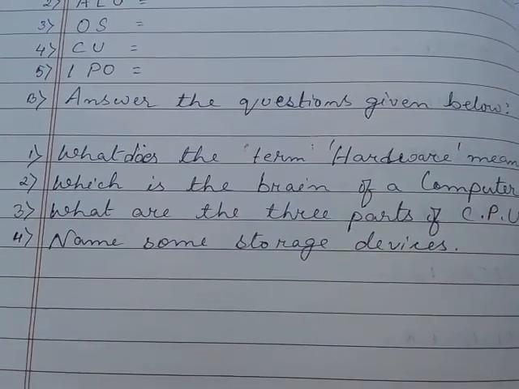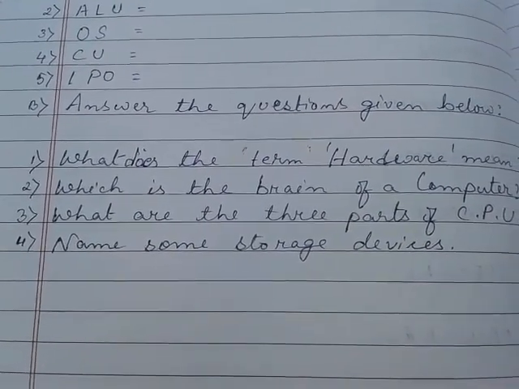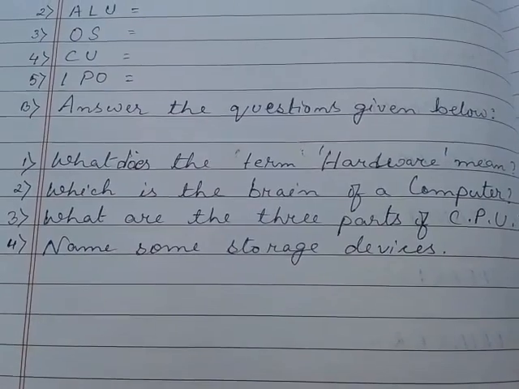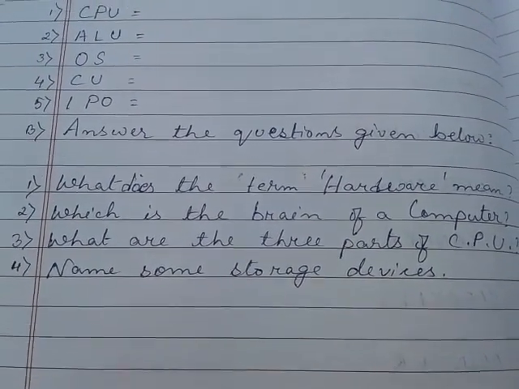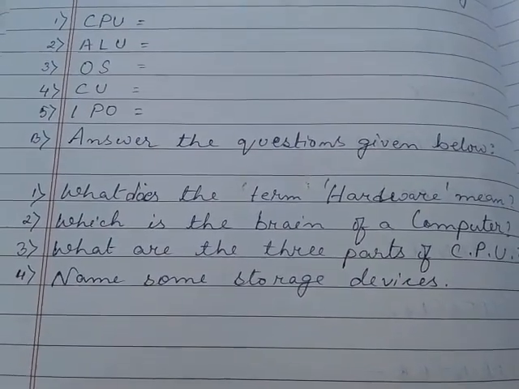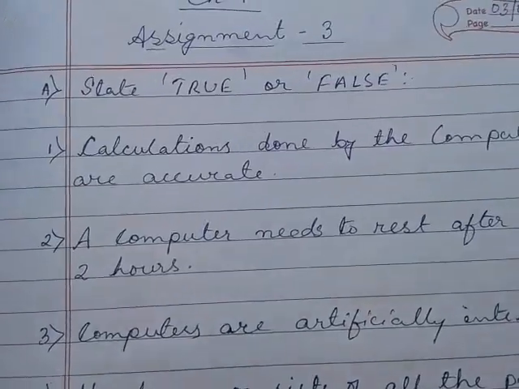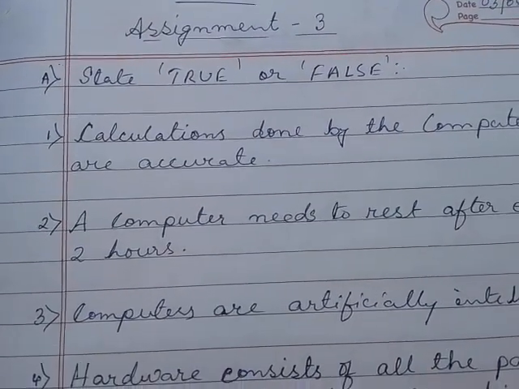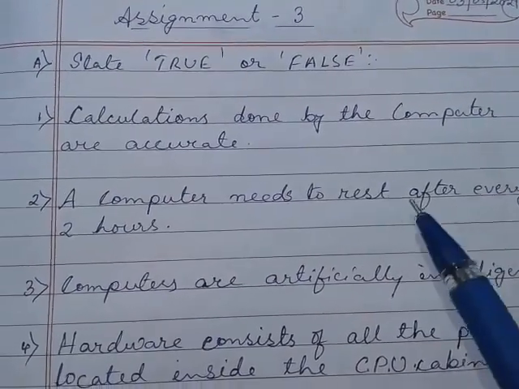Number 4, name some storage devices. There are many types of storage devices. Examples of some external storage devices are given on page 6 and 7. You will write those. The CDs, the DVDs, and the pen drives. This is assignment 3 from chapter 1. Here some statements are given. You have to state true or false against the statement.